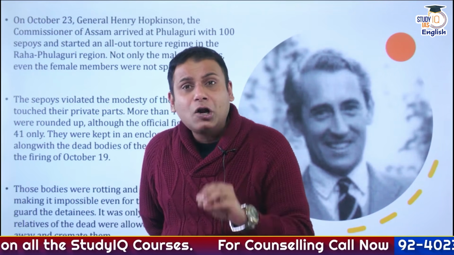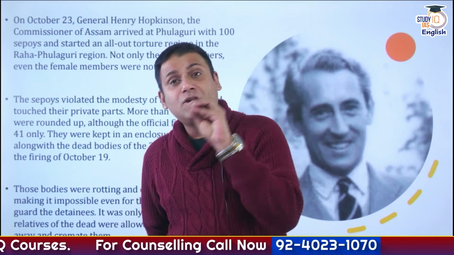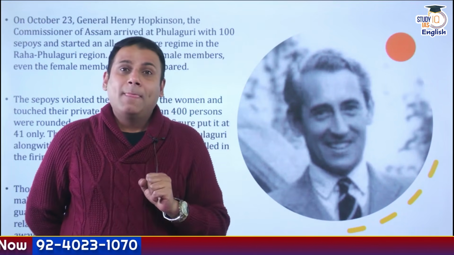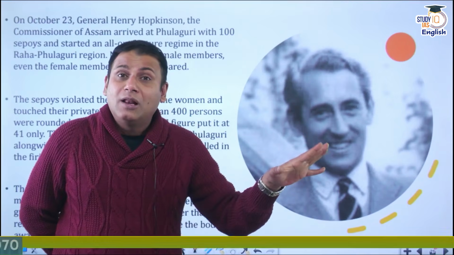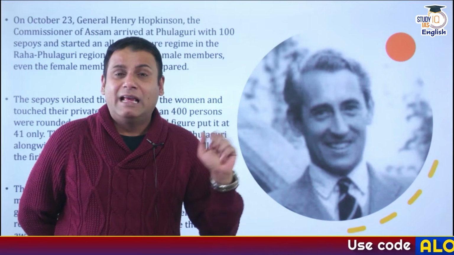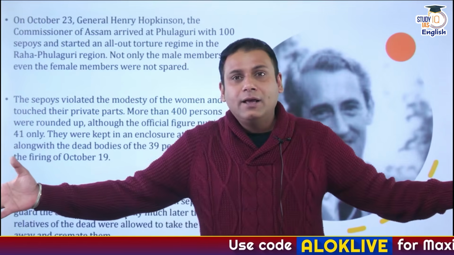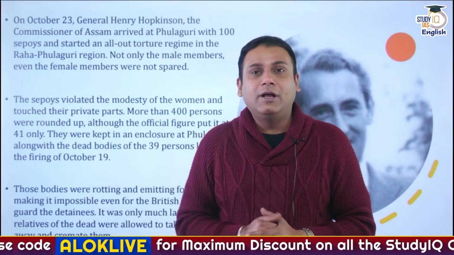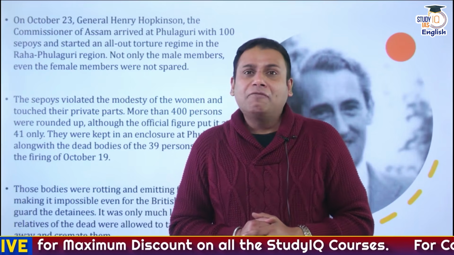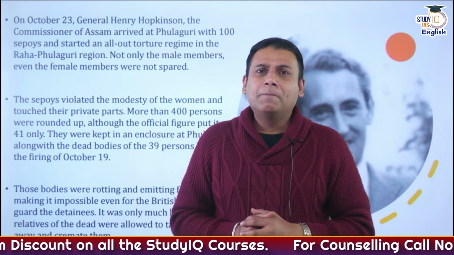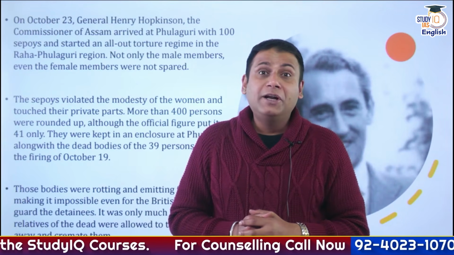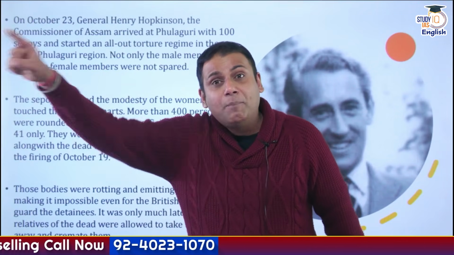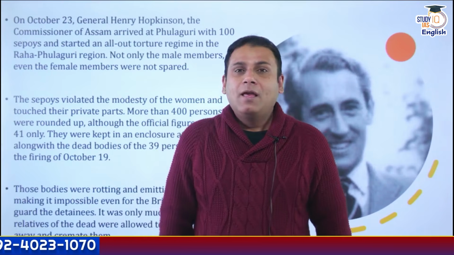As per official records, approximately 19, though some official records suggest 39 people, were killed during this uprising. And their bodies were left there, with a pool of blood around them and a foul smell coming. But still, Britishers wanted to create deterrence in the minds of other peasants. So they did not allow the other peasants to take the bodies. Finally,